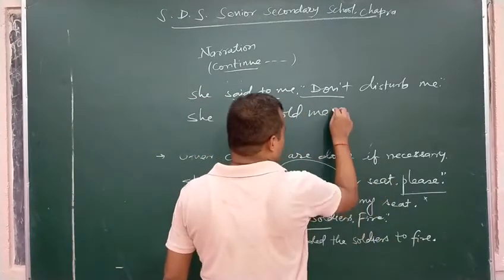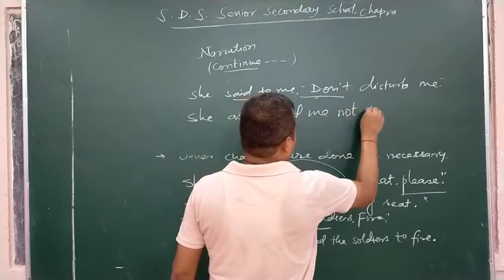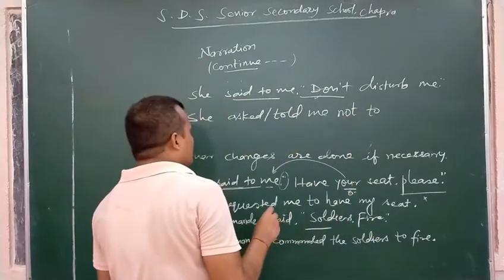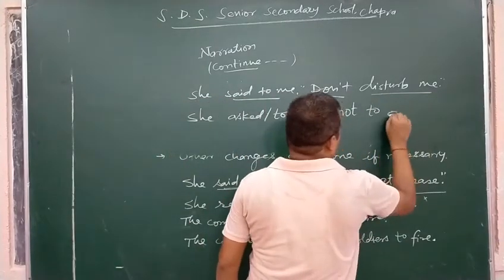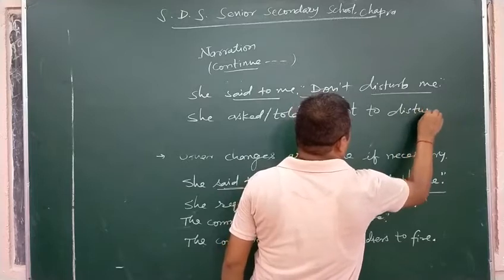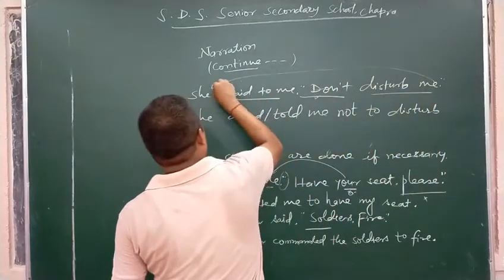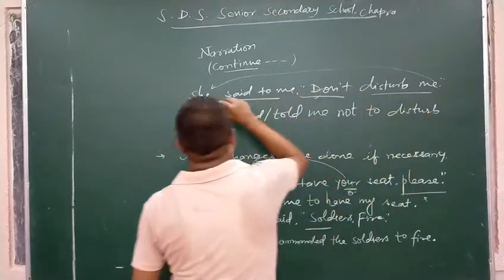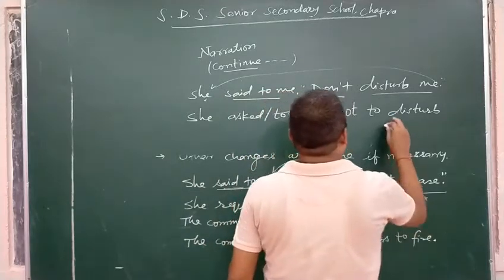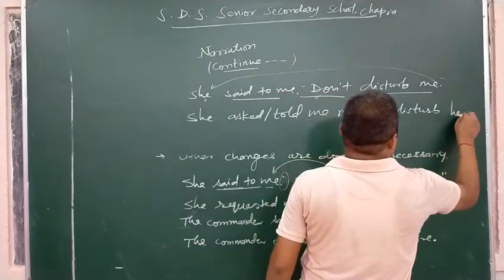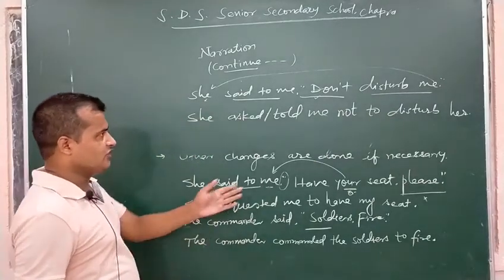Means we have to change this into not to. She asked me or she told me not to disturb me. Me should be changed into first person, and its case should be objective one, not to disturb her. She asked me not to disturb her.